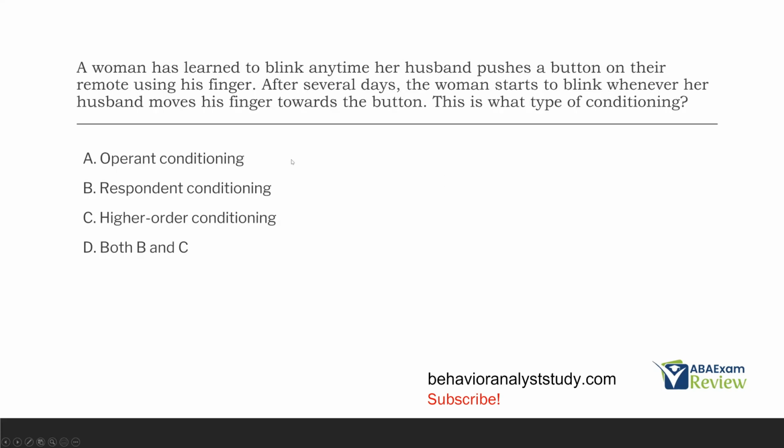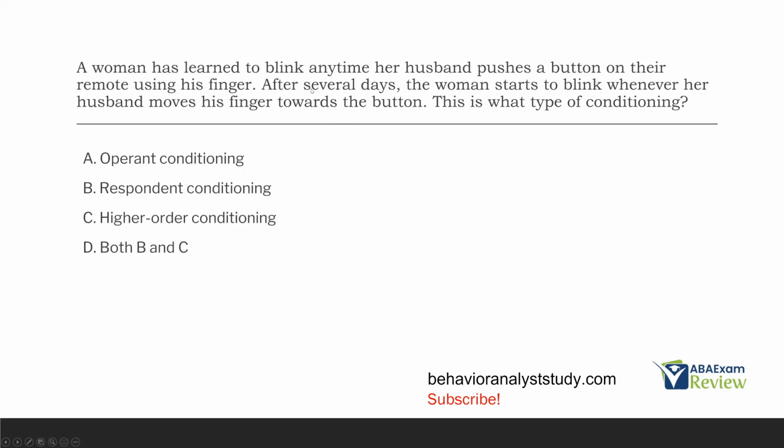A woman has learned to blink anytime her husband pushes a button on their remote using his finger. After several days, the woman starts to blink whenever her husband moves his finger towards the button. This is what type of conditioning? Conditioning question, we have operant and respondent. And immediately the giveaway that this is respondent is what word? Well, blink. Blink is a reflex. When we're talking about reflexes, breathing heavily, heart beating quicker, sweating, blinking, sneezing, all reflexes, all respondent.